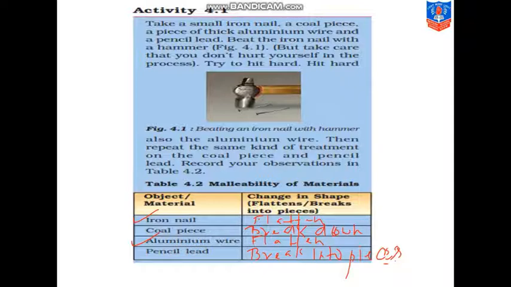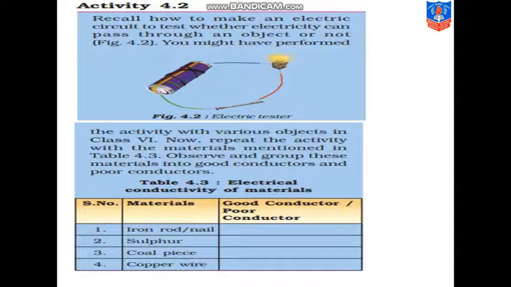Now our next activity is activity 4.2, which will lead us to the next physical property of the metals. First is recall how to make an electric circuit to test whether electricity can pass through an object or not. आपने ये सर्किट वाला अपने प्रीवियस क्लासेस में भी किया है. सर्किट कैसे हम लोग चेक करते थे? अगर two wires connected है, if the circuit is closed, then the bulb will glow, and if the circuit is not closed, the bulb will not glow.